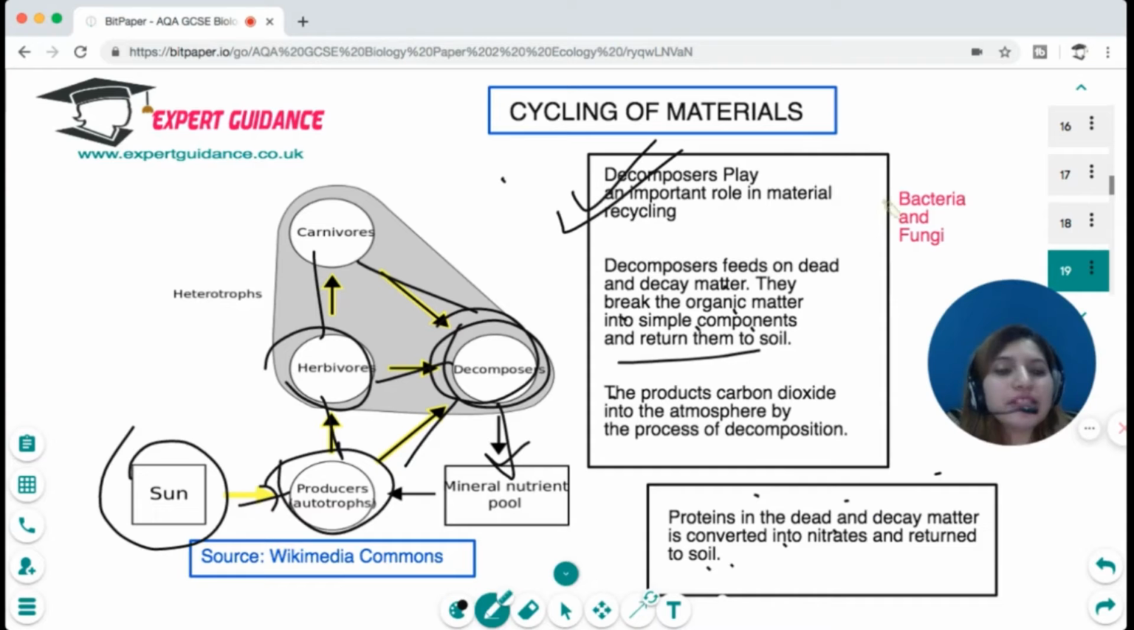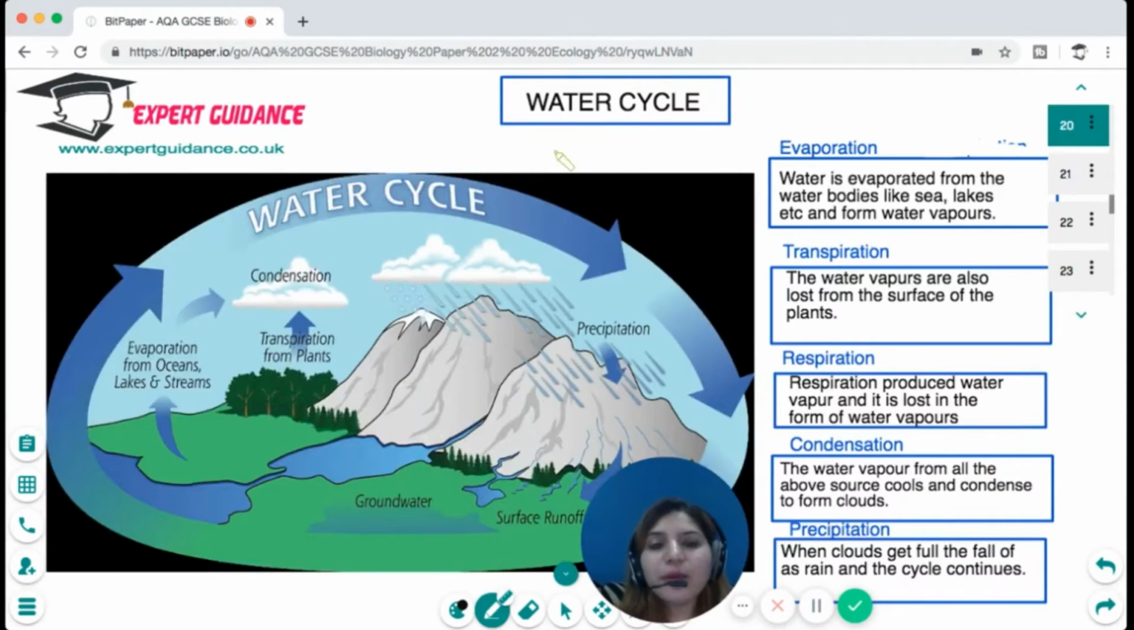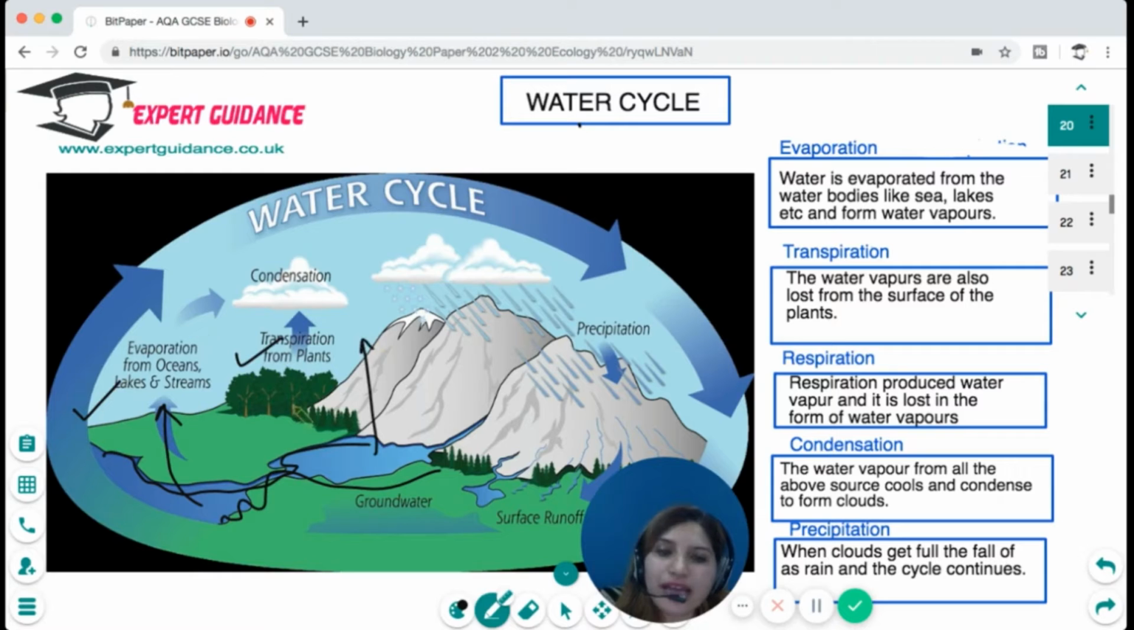Okay, now building on that, there are two cycles in your syllabus. Cycle number one is the water cycle. Let's try to understand what is happening in a water cycle. This is a water body, like a lake or a sea, or it could be a river. The water is evaporated from oceans, lakes, and streams, and transpiration from plants and respiration also evaporate water into the atmosphere.